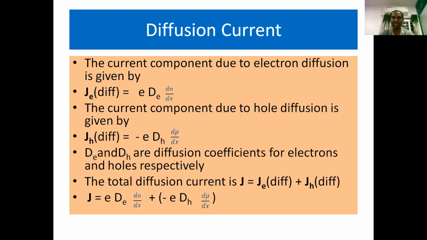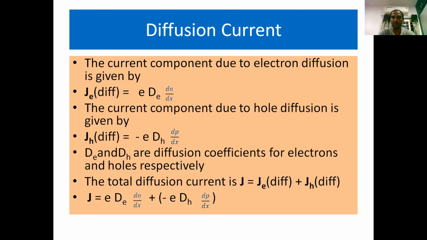Then, the current component due to electron diffusion is given by J_E diffusion. The current density due to electrons during the process of diffusion is equal to e D_E dn/dx. Here e is the charge of the electron, D_E is the diffusion coefficient, and dn/dx is the concentration gradient. In fact, this is known as Fick's law of diffusion.